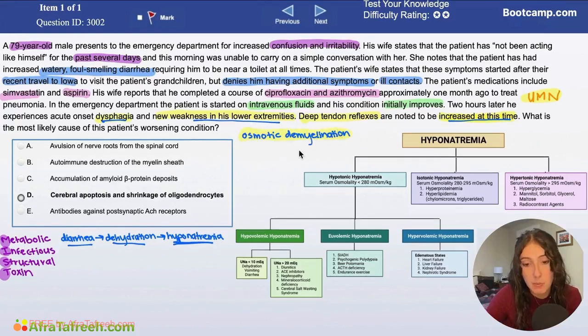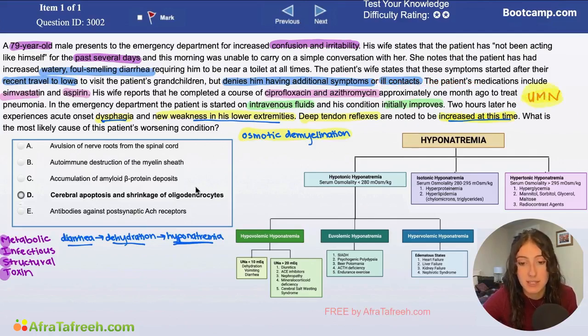Osmotic demyelination syndrome, remember, is that syndrome that can occur when we replete a patient's sodium too quickly, causing all of the fluid to rush out of the brain cells, specifically those oligodendrocytes, which are our myelinating cells, and then causing demyelination and upper motor neuron damage, which would lead to these symptoms that we see here, the dysphagia, maybe new weakness in lower extremities, and increased deep tendon reflexes. That's really important because this is an upper motor neuron problem. If we had a lower motor neuron problem, we would see decreased deep tendon reflexes, and that's a really important key differentiating factor here.